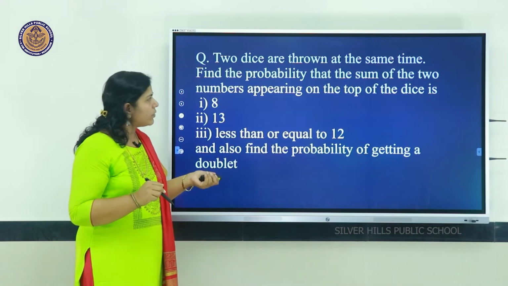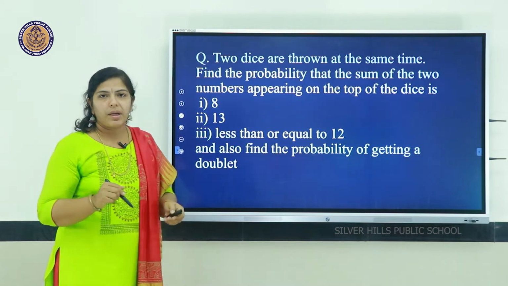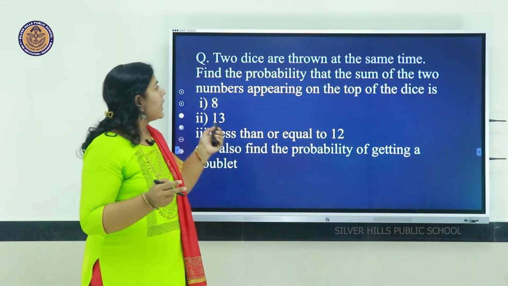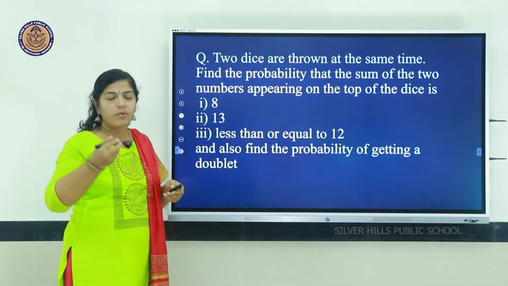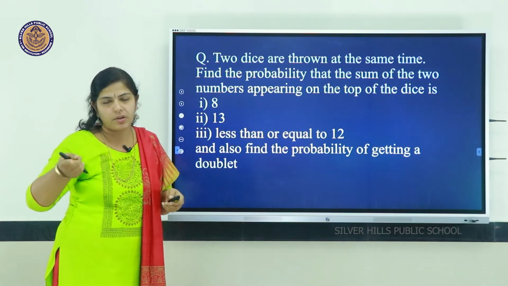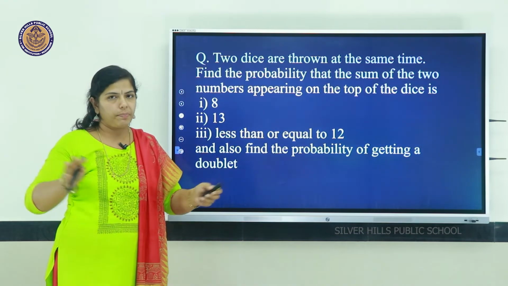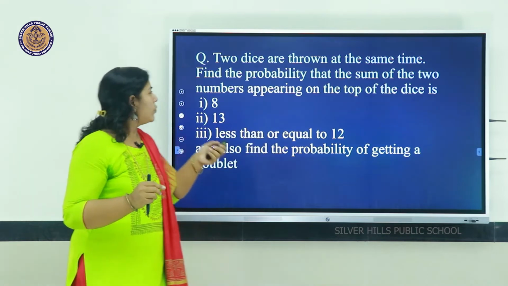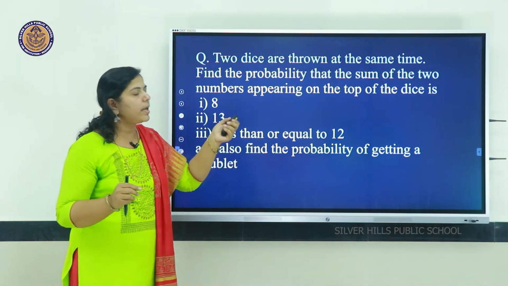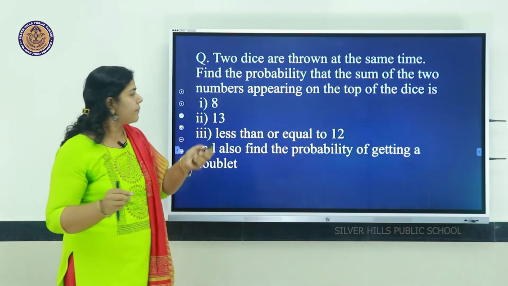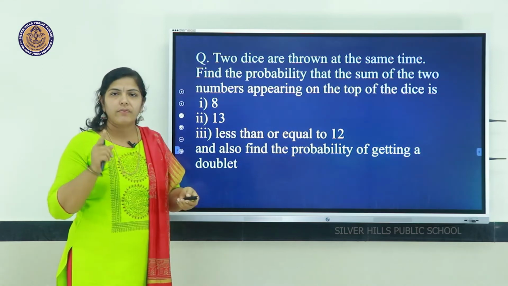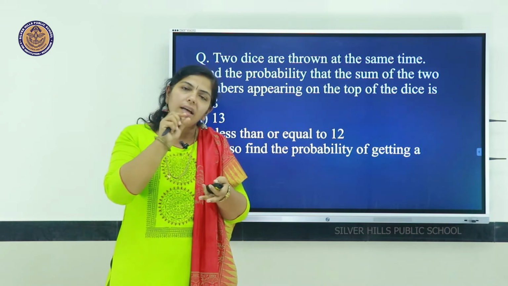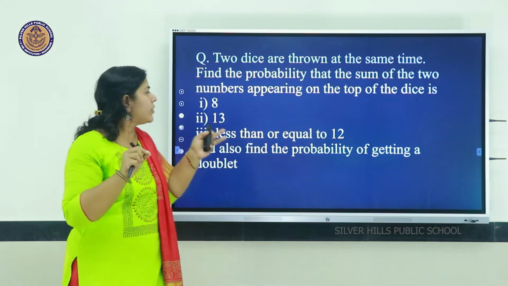Next, the same type of question with dice itself. 2 dice are thrown at the same time. So, we should remember 36 possible outcomes, we know the sample space. Find the probability that the sum of the two numbers appearing on the top of the dice is 8. First case, if we add both numbers on top of the dice, we should get 8.